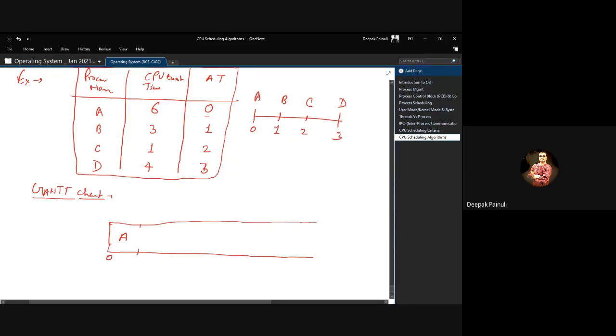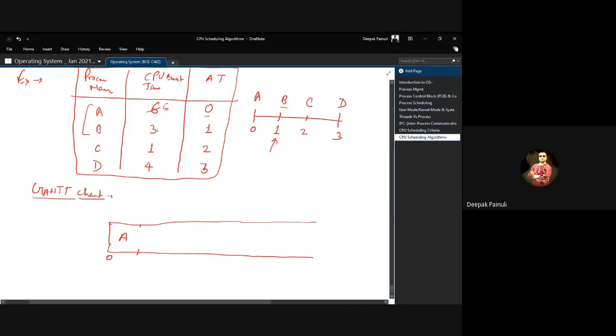Yes, another process B came. Now check which one has less remaining time. Remaining time for A after 1 second will be 5.